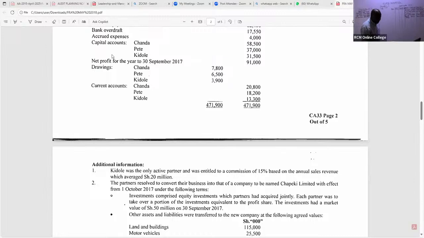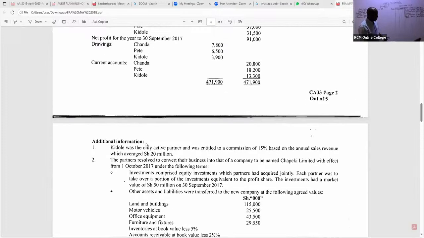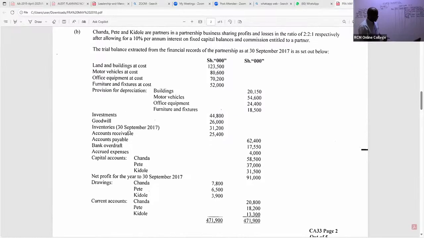So ukiendelea hapo mbele, wanakuja na kuambia pia kulikuwa na inventory. So ukiangalia inventory, they're trying to tell you something that can confuse you. Book value, don't go for that. Once you establish from this note that inventories were taken over by the new company that was formed from this partnership, you go back to the net book value. So for inventory, the figure we take the way it is, because there is no depreciation for inventory.